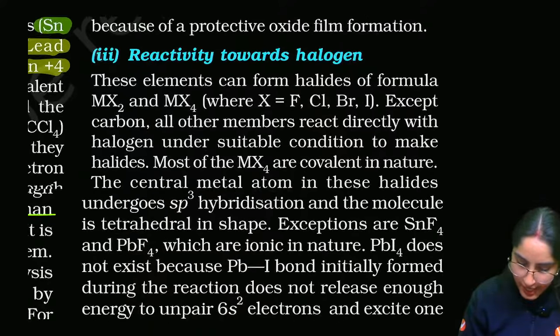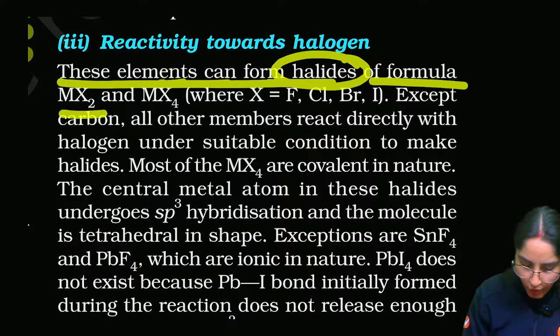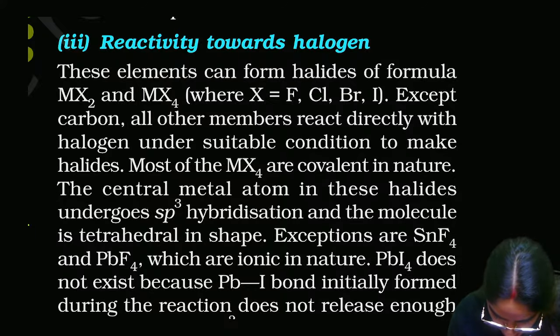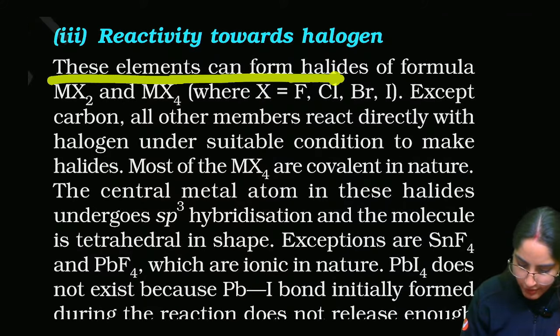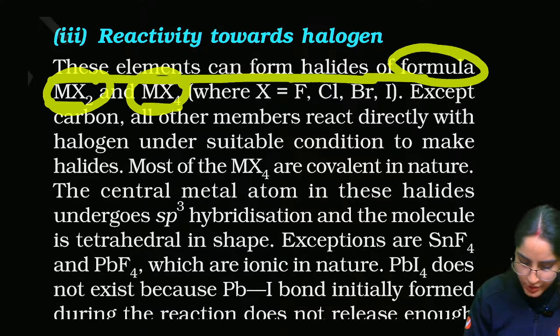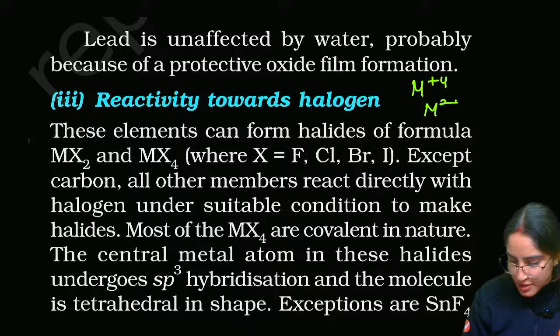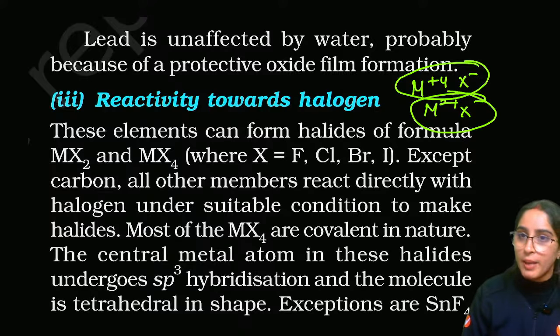Acha, now let's see reactivity towards halogen. These elements can form halides of the formula MX2 and MX4. Now why ma'am MX2 and MX4? So simple thing is, M is 4 positive or it can be 2 positive. X is negative. Here by cross multiplication they will form MX4, here they will form MX2.